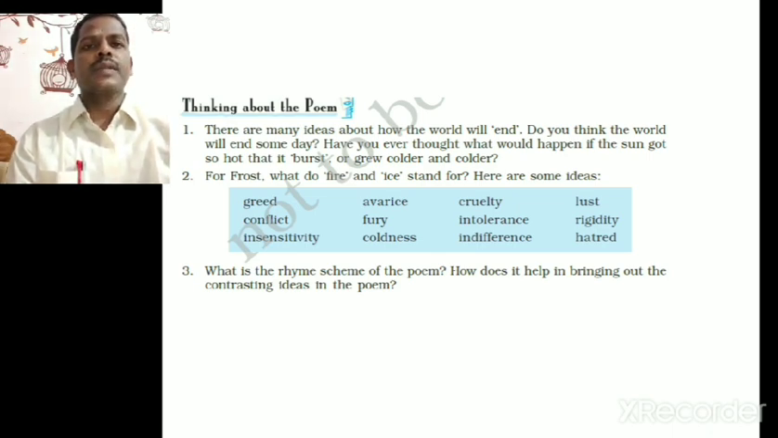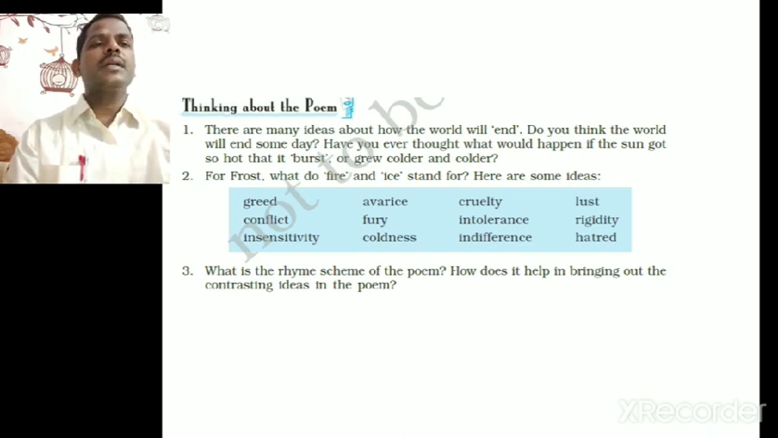Thinking about the poem. There are many ideas about how the world will end. Do you think the world will end someday? Might be. Have you ever thought what would happen if the sun got so hot that it burst or grew colder and colder? If the sun becomes hotter, it is a risk to life. Even when the sun grows colder, it is a risk to life. So, Robert Frost, what do fire and ice stand for?